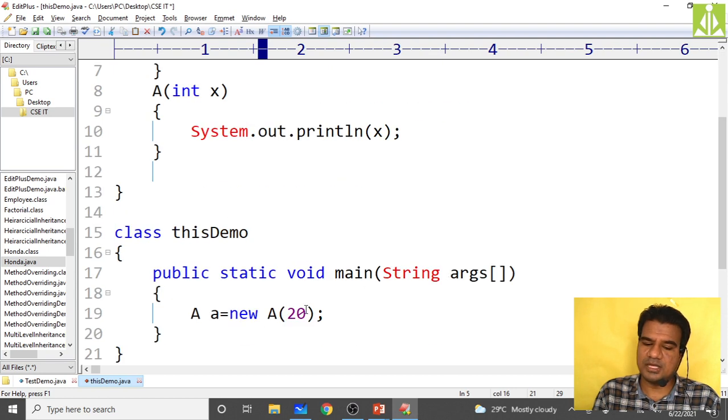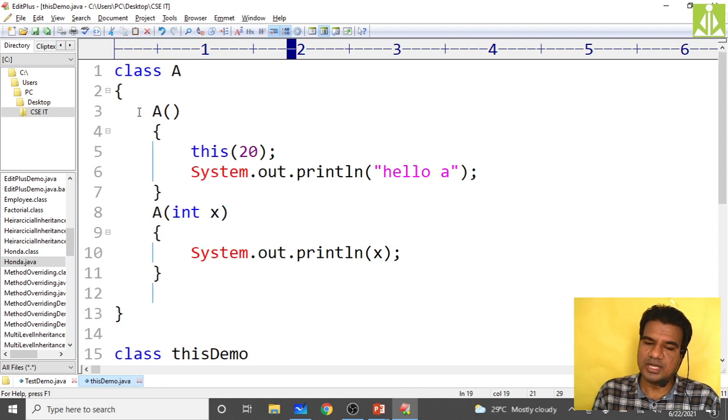So now what will happen? Here you remove this 20. So now what will happen? Your object creation, your instantiation, will invoke only the default constructor. It will not invoke the parameterized constructor. It will invoke only the default constructor. So the control will jump from here to here.